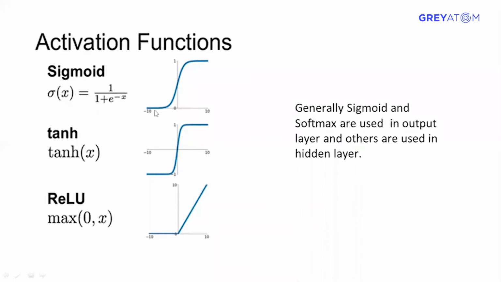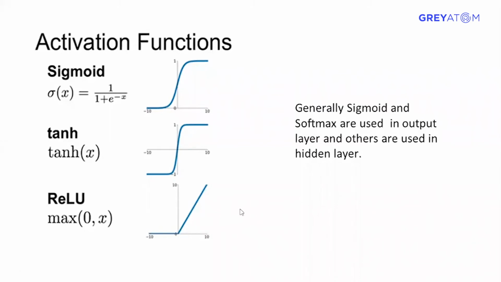So understanding that, in the output layer we should use sigmoid. Can we use tanh in the output layer? Obviously no, because tanh is squashing the output between minus 1 and 1, but there are no probabilities associated with the scale of minus 1 to 0. What about ReLU?